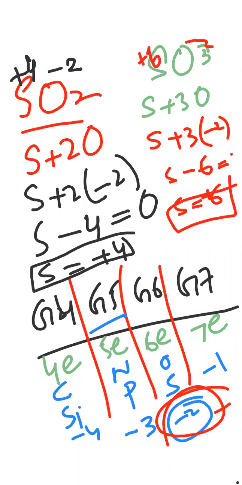This is the current situation of the sulfur, you can say. I mean, sulfur is having +6 oxidation state right now. Its 6 electrons are held by oxygen because oxygen is stronger as compared to sulfur. This is the oxidation state.